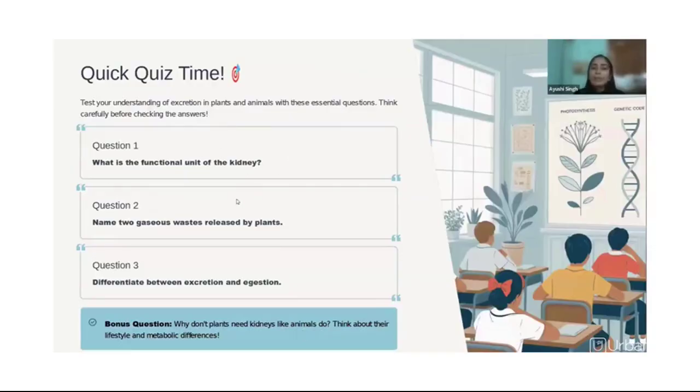Okay, so now what is the functional unit of the kidney? You can answer it: the teeny tiny functional unit which starts with N. Try answering that. Question 2: name two gaseous wastes released by plants. Plants do not release only one gas; in different processes, different gases act as waste. You have to tell that. Lastly, differentiate between excretion and egestion. This is something you might have to think over. If you're not getting it, you can ask me. And lastly, why don't plants need kidneys like animals do? You have to think and let me know.